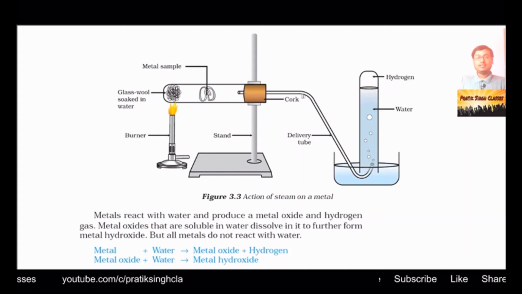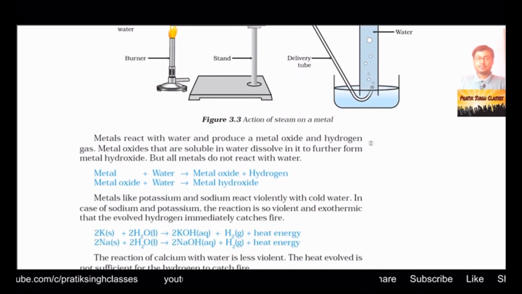When this gas passes through this delivery tube, we find that hydrogen gas is collected in the delivery tube. Whether it is hydrogen or not, we have to check also. To check for hydrogen, you have to bring a flame near the bubbles of this gas, and if the bubbles catch fire and give a very high sound, that means it is hydrogen gas.